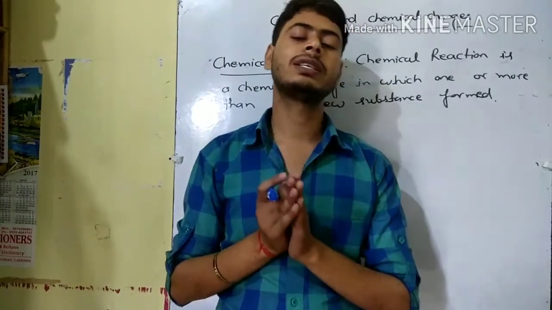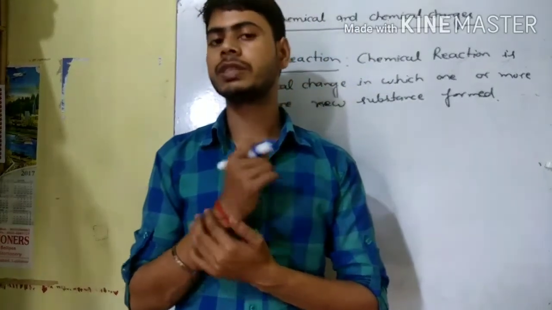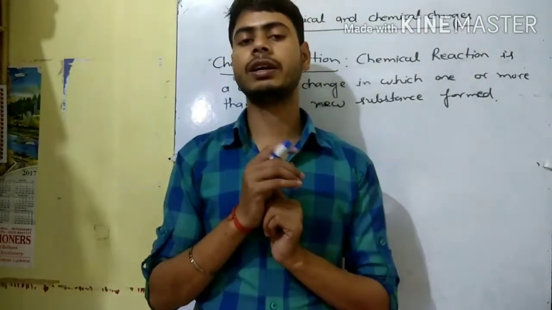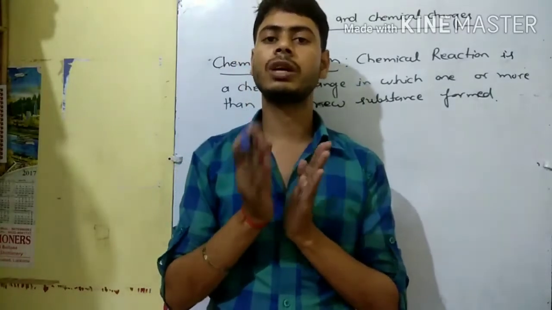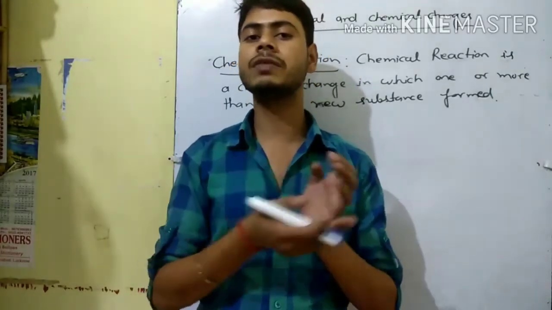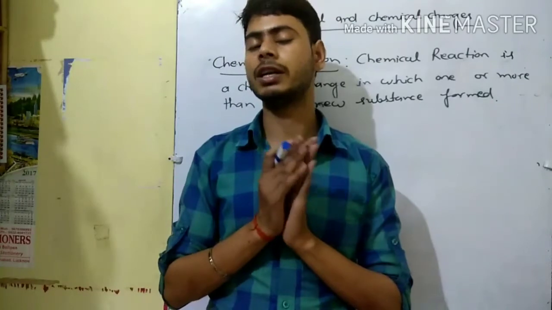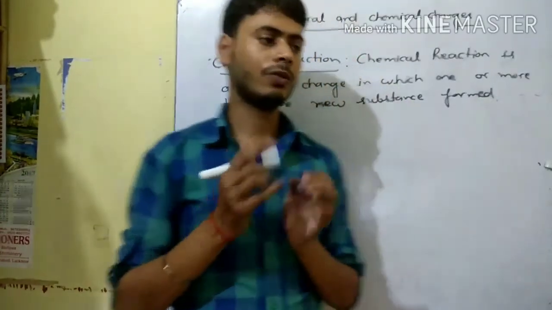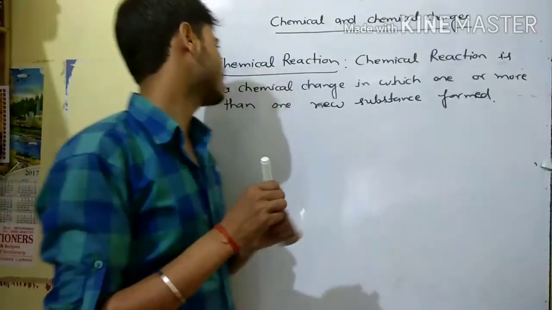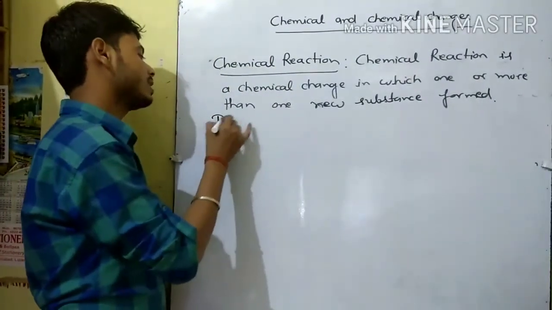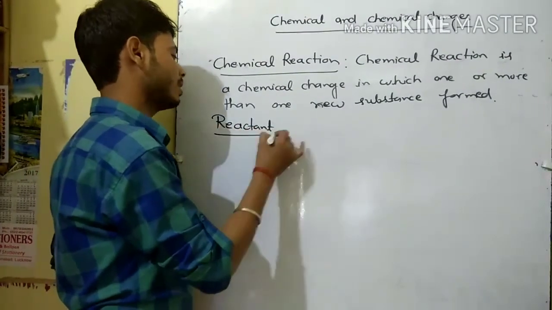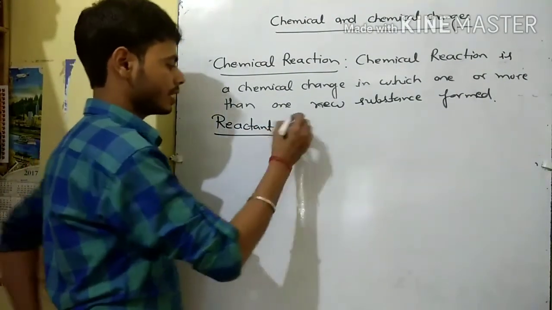A reactant is the substance which participates in the chemical reaction. And the product: products are those substances which we achieve after the chemical reaction. Now we write the definition of the reactant. So what is the reactant? A reactant is the substance which participates in the chemical reaction.